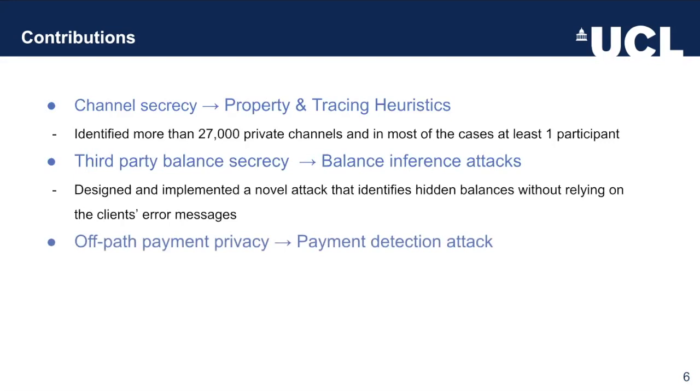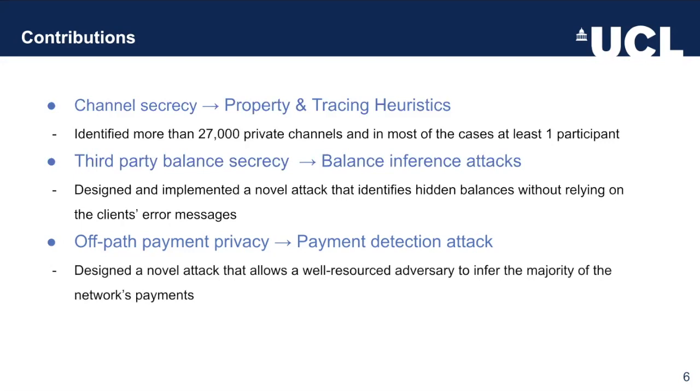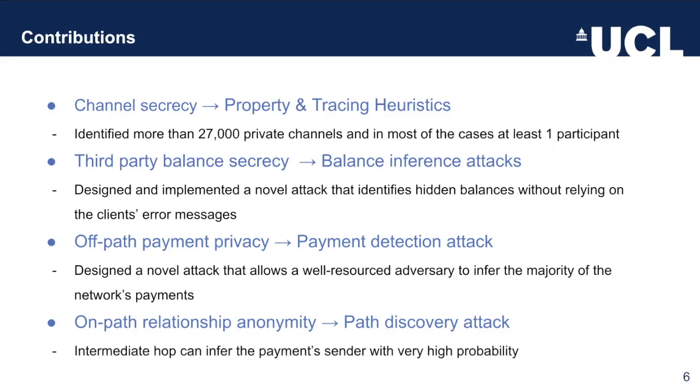On payment privacy, we created a payment flow detection attack. Here we designed a novel attack that allows a well-resourced adversary to infer the majority of the network's payments. And finally, for on-path relationship anonymity, we created a path discovery attack. Here, an intermediate hop can infer the payment's sender with a very high probability.